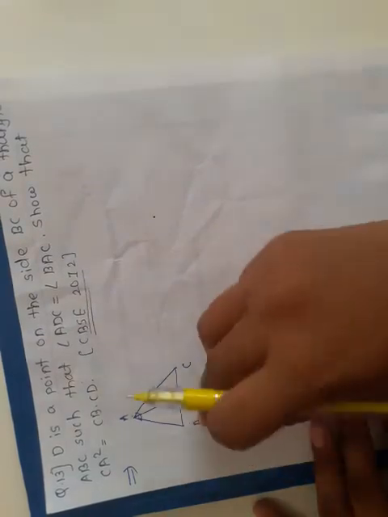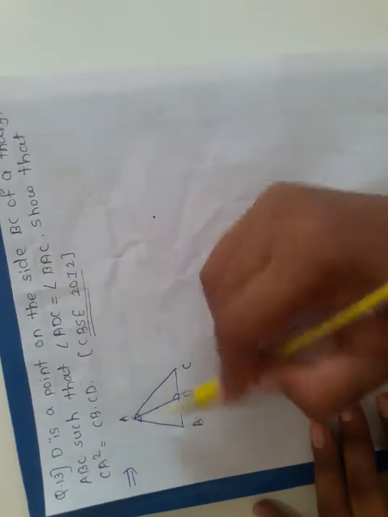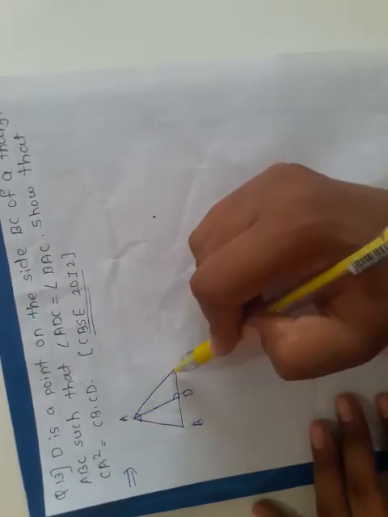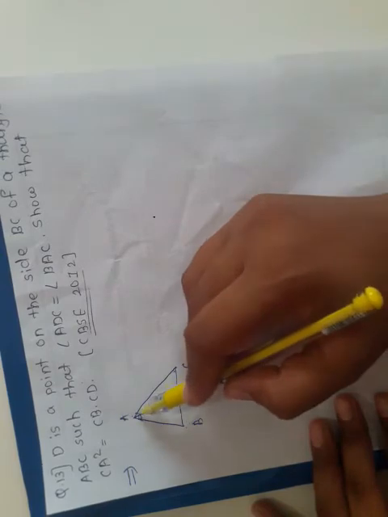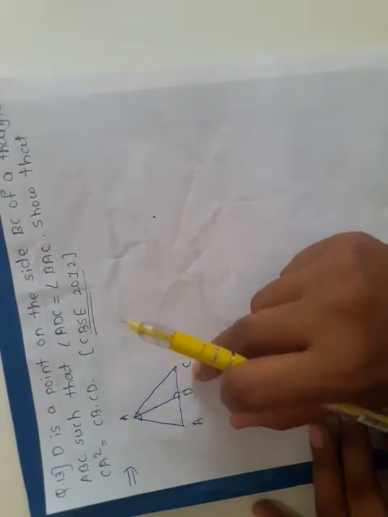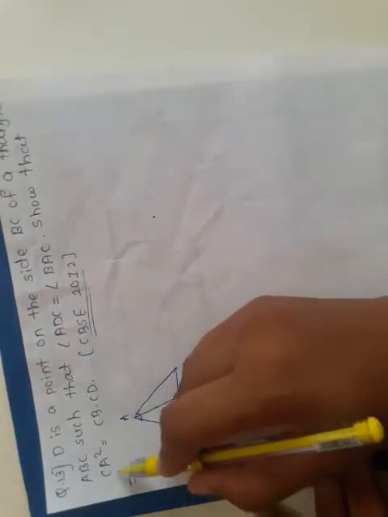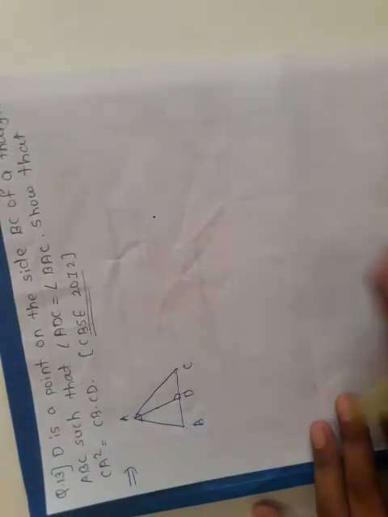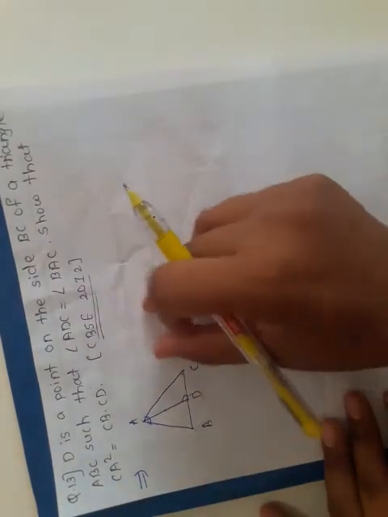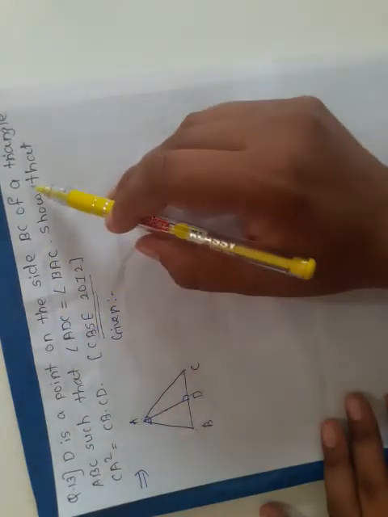First we have to take the whole triangle ABC and triangle ADC. Why are we taking this? Because angle BAC is given to us. BAC means this whole triangle we have to consider, and then this small triangle ADC. First prove that these two triangles are similar. After that we can say that their sides are proportional, and then we can easily prove CA square is equal to CB into CD. First you have to write all the given things. Given: D is a point on the side BC of a triangle ABC such that angle ADC is equal to angle BAC. This is given to us. What we have to prove?